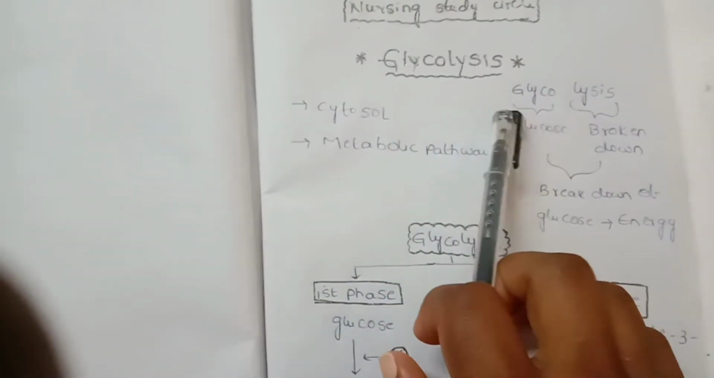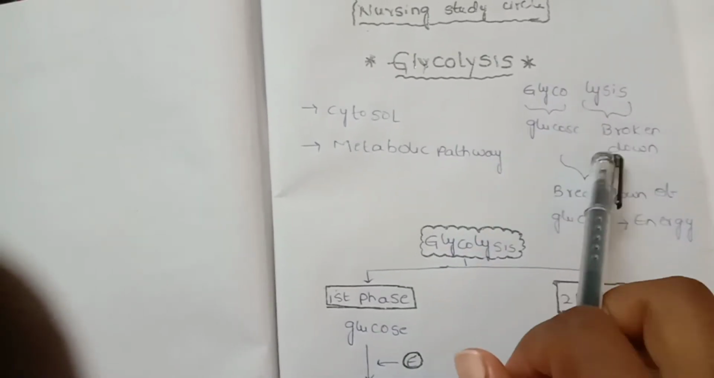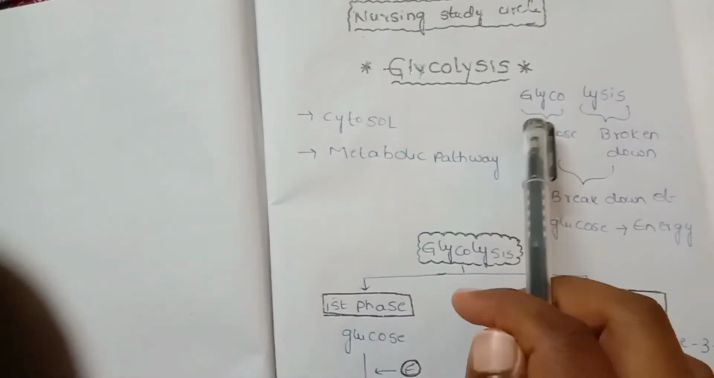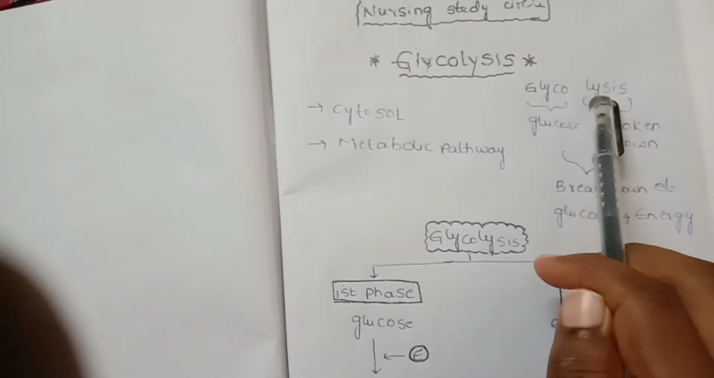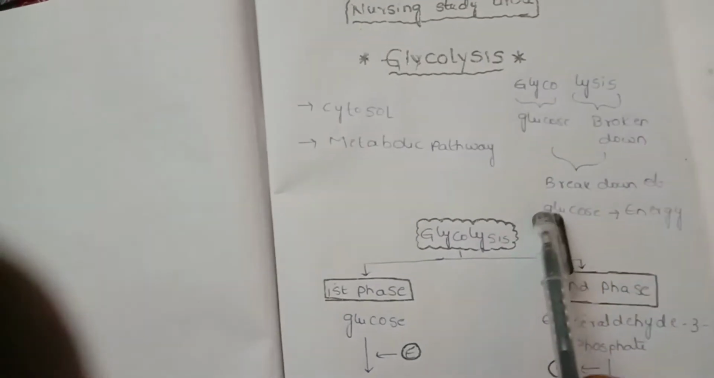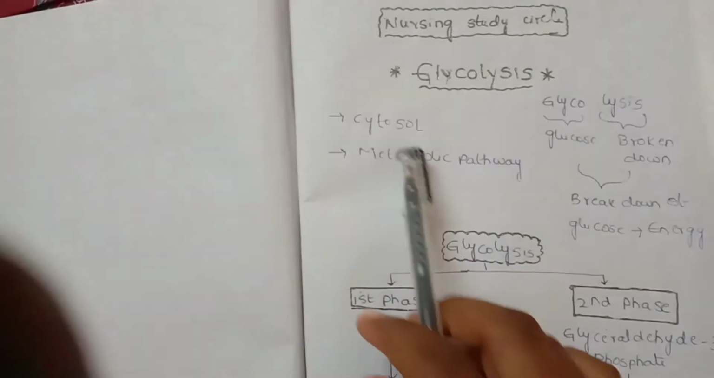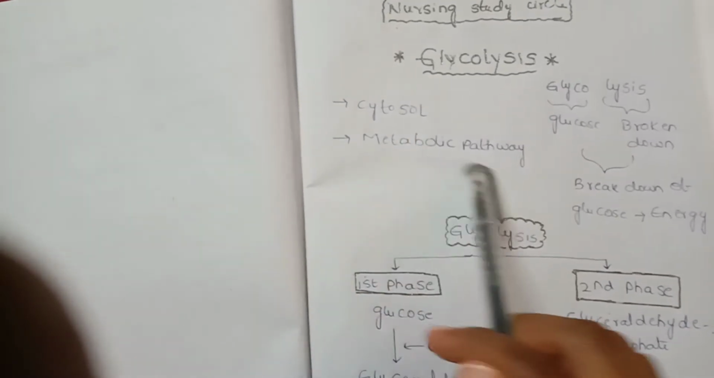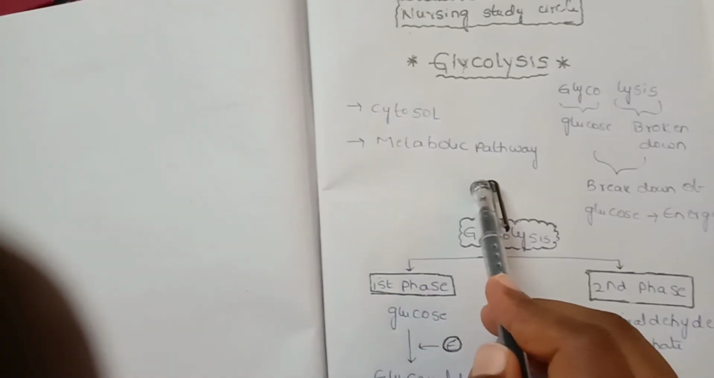Glycolysis. Glyco means glucose and lysis means broken down. So glycolysis can be divided into glyco and lysis. Glyco means glucose and lysis means breakdown, meaning breakdown of glucose to produce energy. It takes place in the cytosol of the cell. It's also a metabolic pathway because it produces energy. That's why we call it a metabolic pathway.